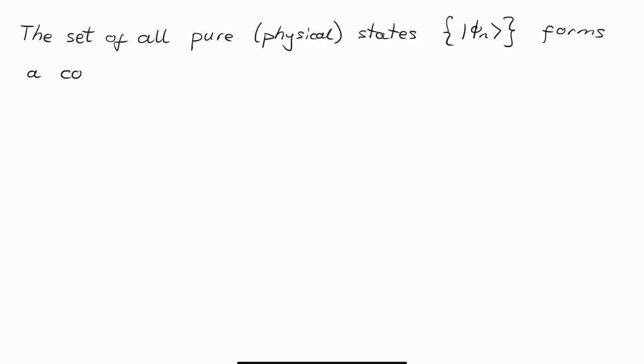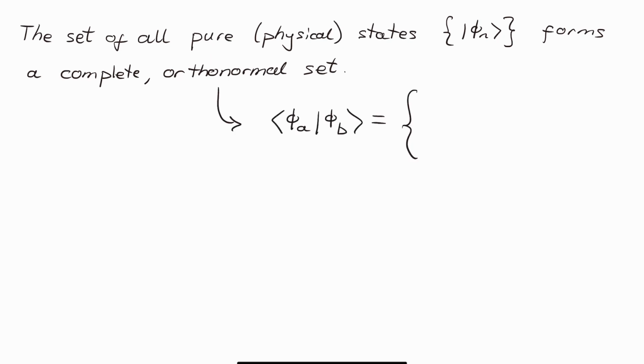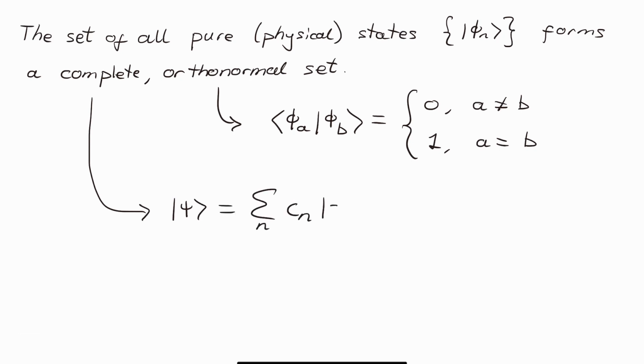The set of all pure state vectors forms a complete orthonormal set. Orthonormal means that the scalar product between any two state vectors is 0, unless the two vectors are the same, in which case it's 1. The set being complete means that we can write the wave function of any given system as a sum of all the possible pure state vectors of that system with some weighting Cn, which is in general a complex number. This is called a superposition. In some sense, the system is in all of these physical states at the same time.